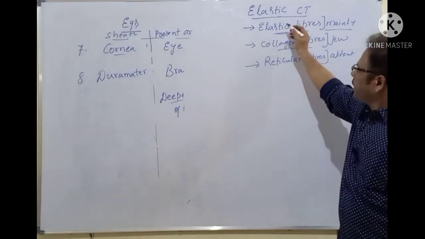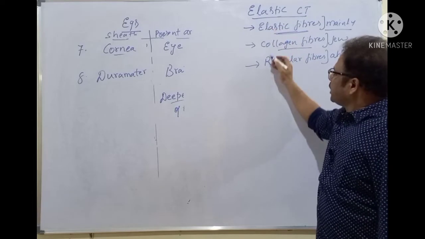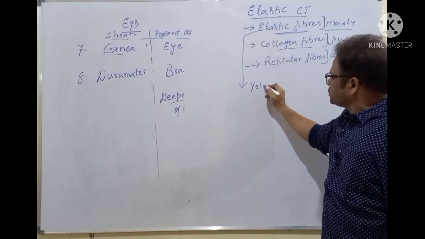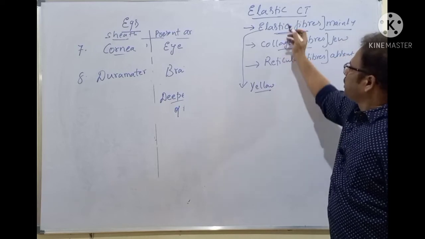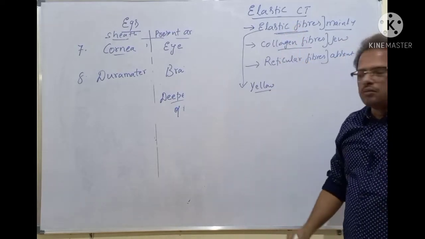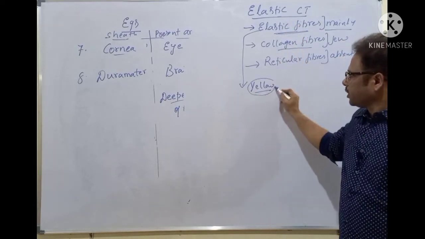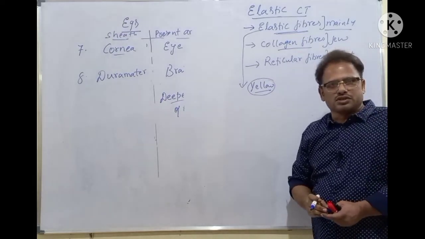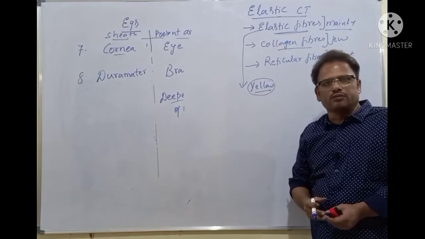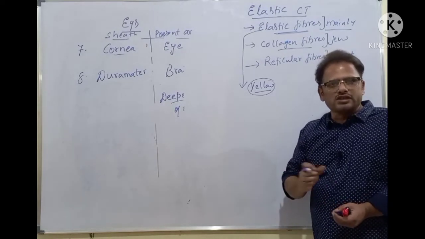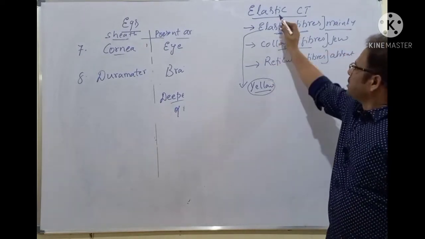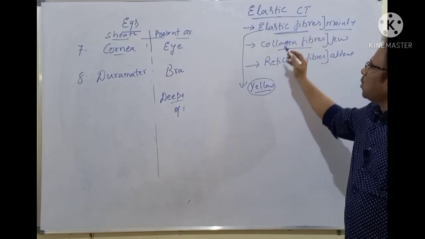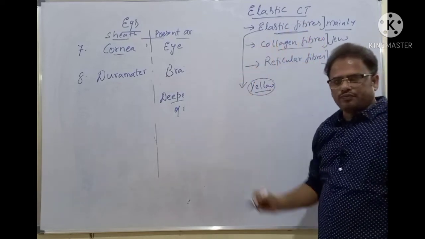So elastic connective tissue is mainly made of elastic fibers. What color are elastic fibers? The color of elastic fibers is yellowish, yellow. That's why elastic connective tissue is also mainly yellow in color. Whereas the other two tissues, dense regular and dense irregular, are white fibrous connective tissues, because they are mainly made of which one? Collagen fibers, isn't it? Whereas elastic connective tissue is mainly made of elastic fibers. That's why it is yellow elastic connective tissue.